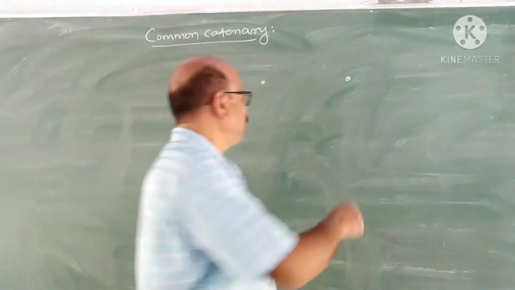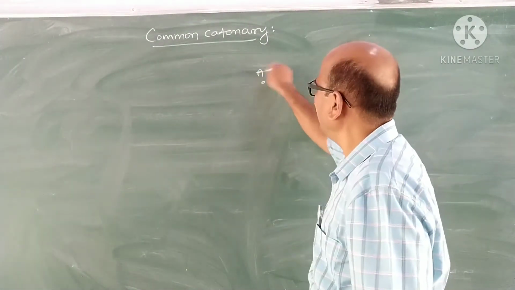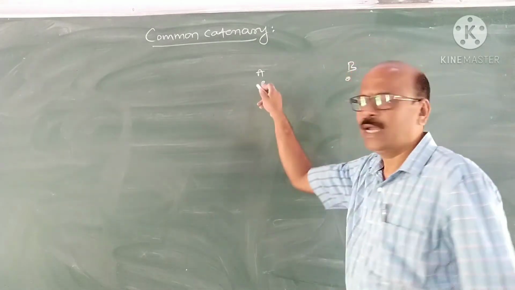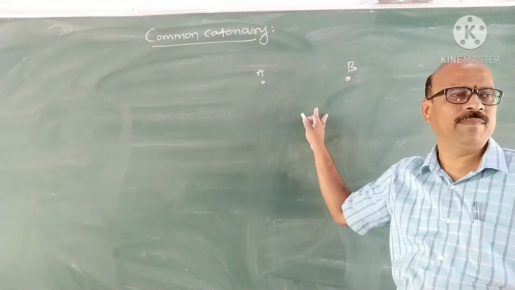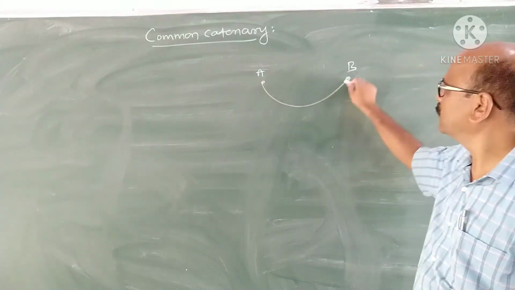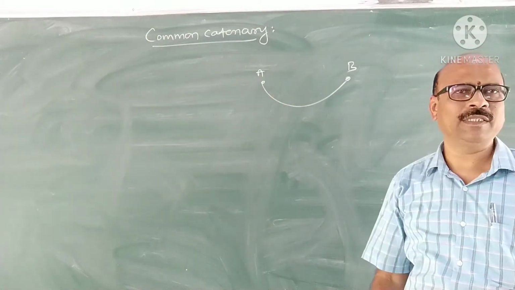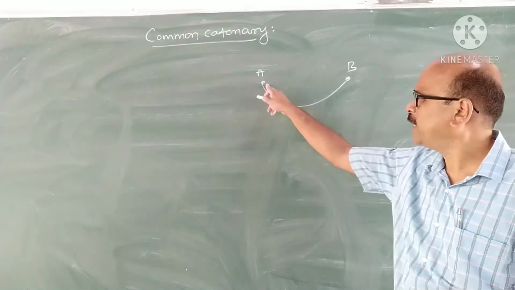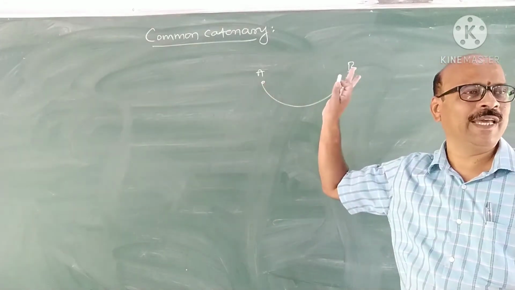Now imagine a heavy uniform chain hangs between 2 points A and B. Then what would be the shape of the chain? It is like this, isn't it? That is why A and B are not in the same vertical line.